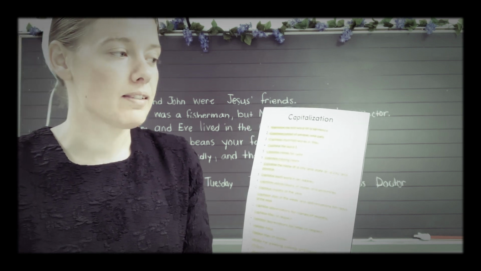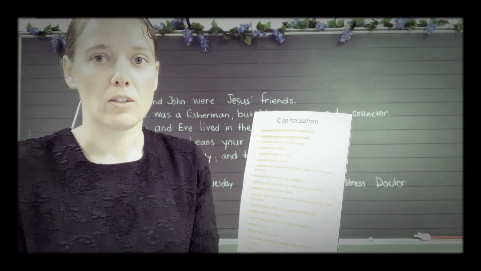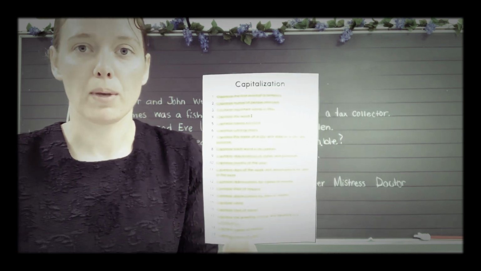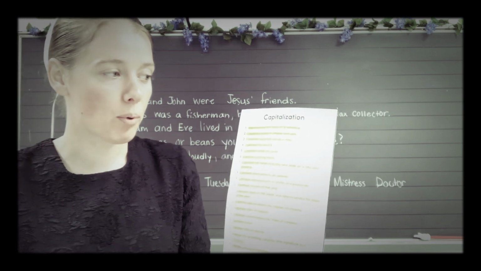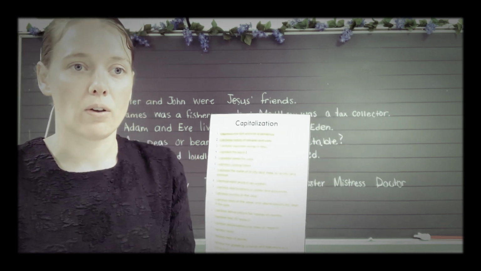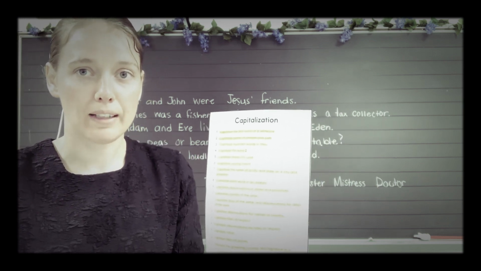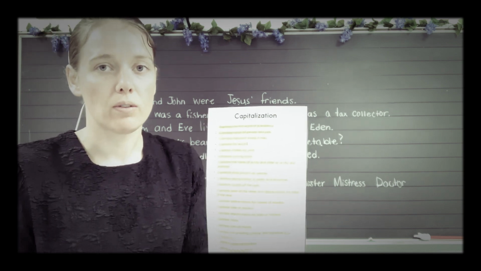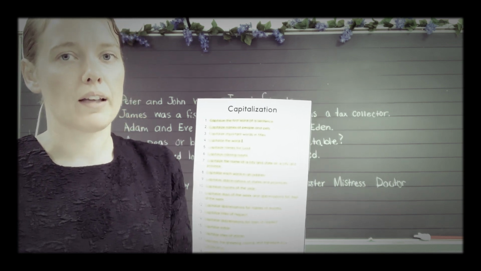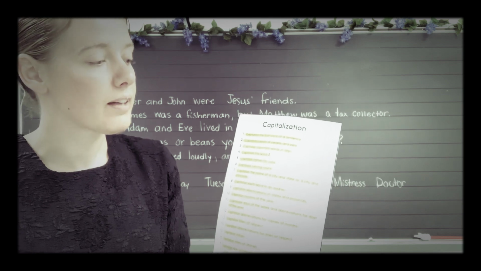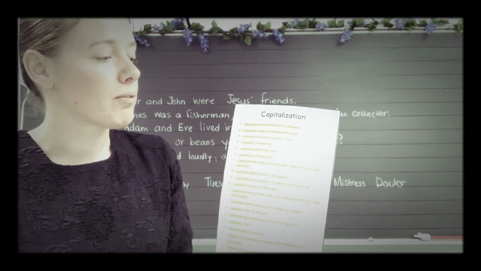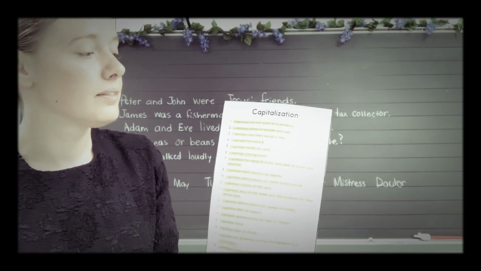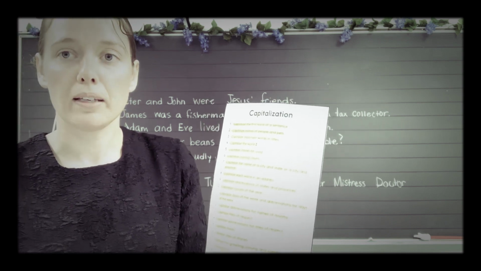Number 2, capitalize names of people and pets. So whenever you're writing about people or pets, you always capitalize it. Capitalize important words and titles. So always the first and last word get capitalized in a title, and also the important words in between, like the big words, they usually get capitalized for sure. Number 4, capitalize the word I. Number 5, capitalize names for God. Number 6, capitalize naming nouns.